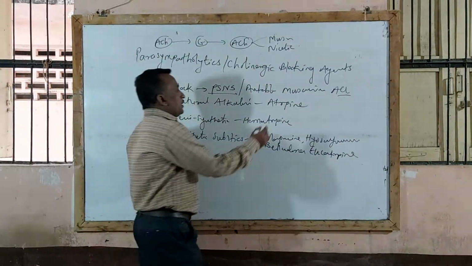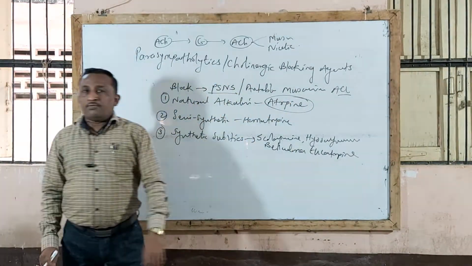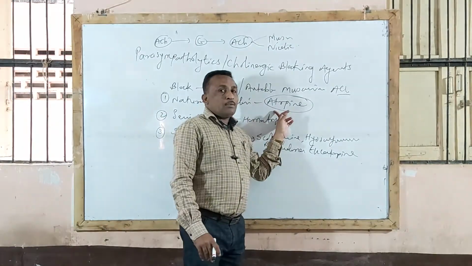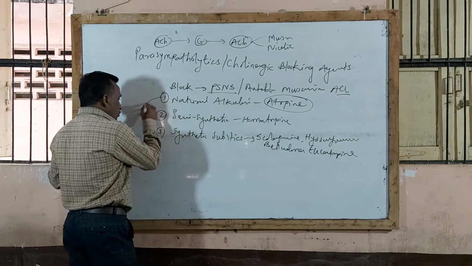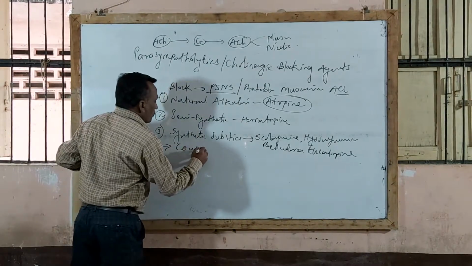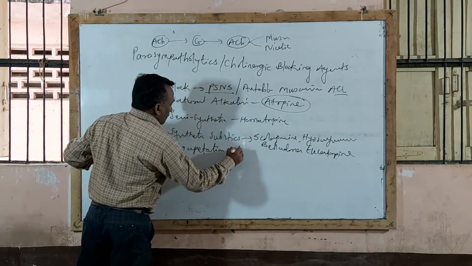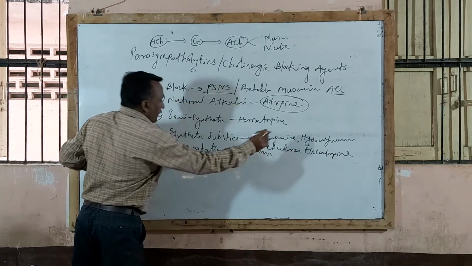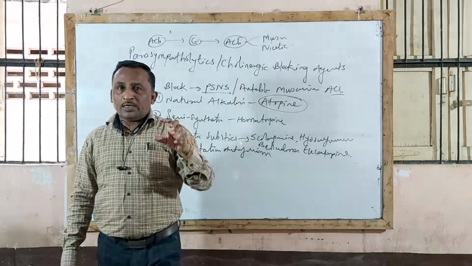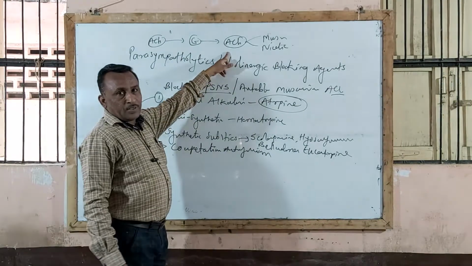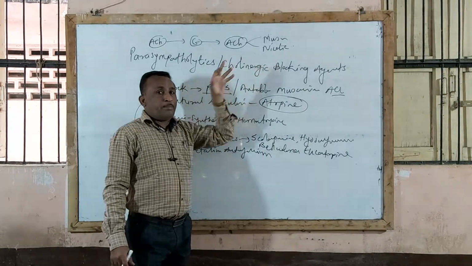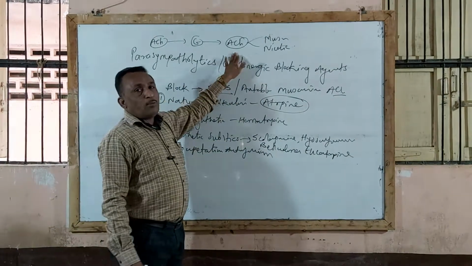Now here the most important one is atropine. So let us see the pharmacological actions of atropine. Before that, you should know the mechanism of action. Atropine is used as a parasympatholytic agent or cholinergic blocking agent by the mechanism of competitive antagonism. By competitive antagonism, it blocks muscarinic actions of acetylcholine. Remember that atropine does not affect the release of acetylcholine. हे जे आपण इथे बघितलं की naturally there is a release of acetylcholine at the post-ganglionic parasympathetic nerve ending. This release may not be affected, but